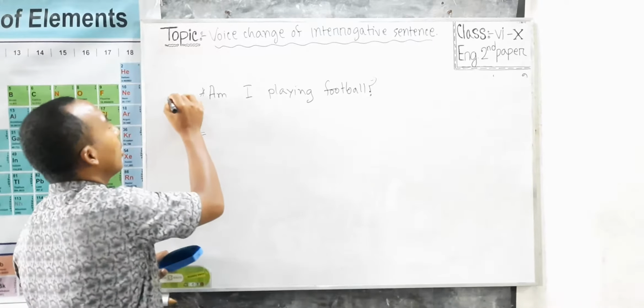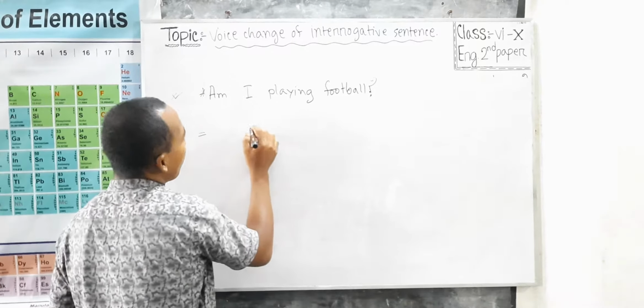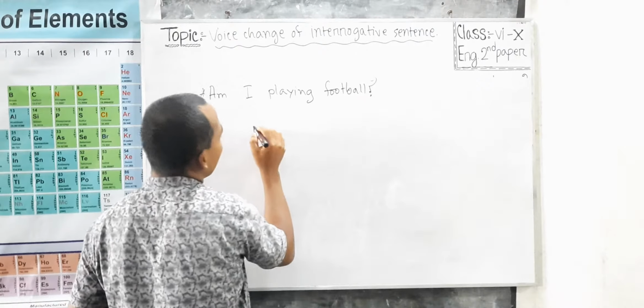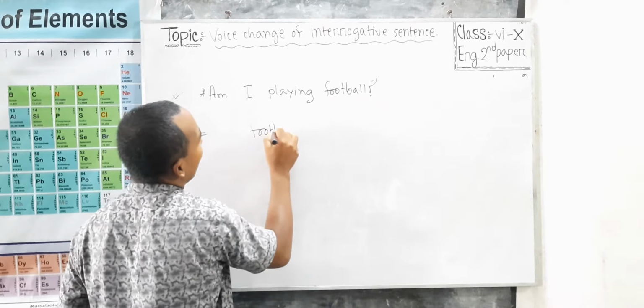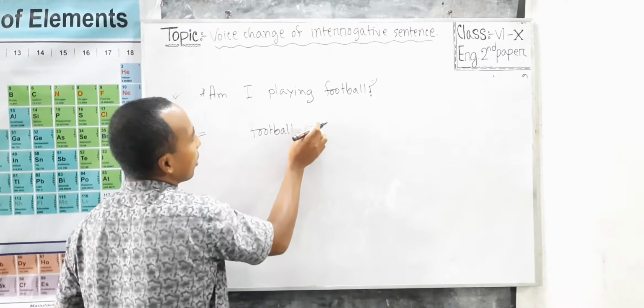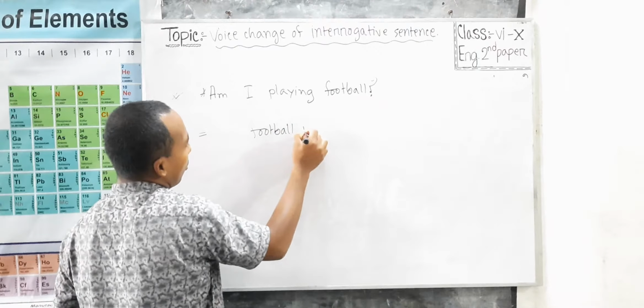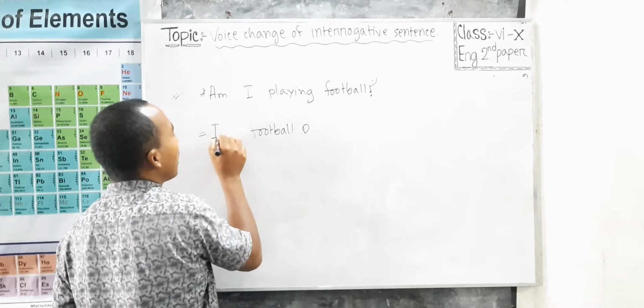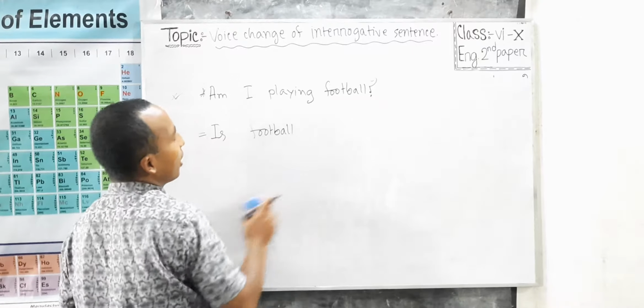If we change it into passive, first of all we have to consider it to be an assertive sentence, and if we transform it into passive, then it becomes "Football is..." we could use here, but as it is interrogative, we are taking it from here and using it at the beginning, that means before the subject.